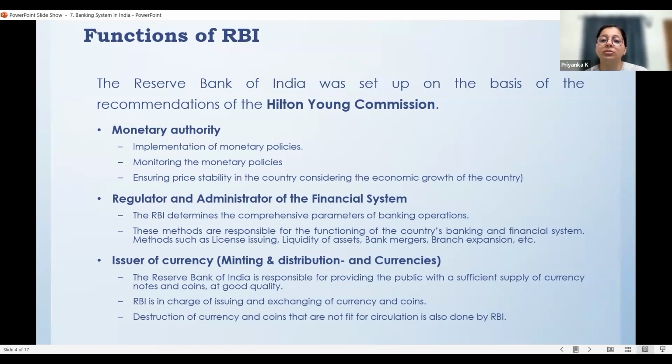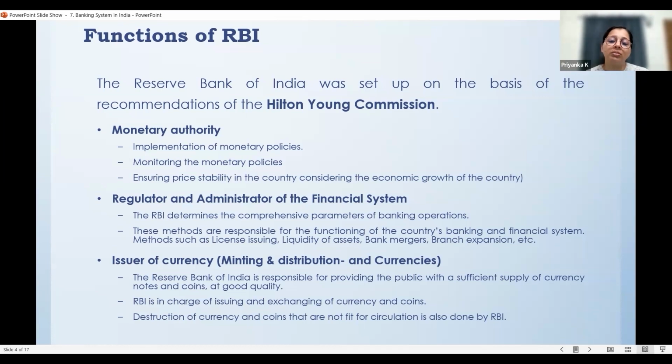RBI has set up all these rules so that whatever money is being issued inside the country is sufficient for the population, and it is also of good quality. And it issues and exchanges currencies as well as coins. Destruction of currency is also in the hands of RBI.